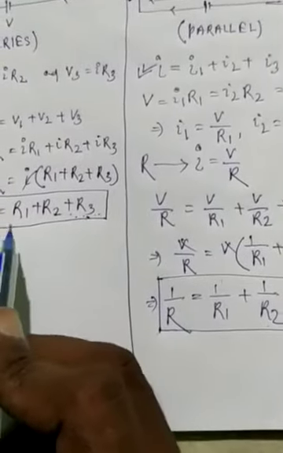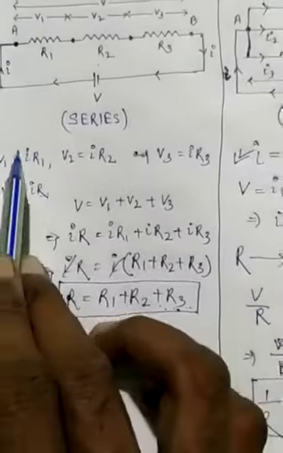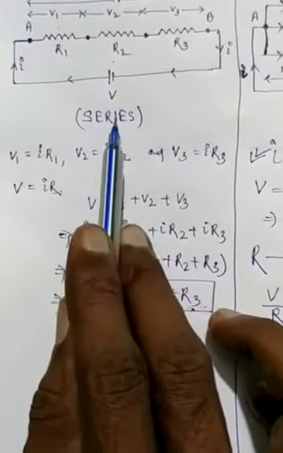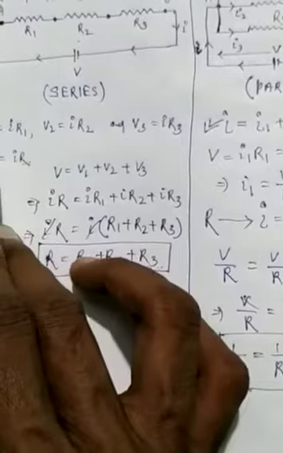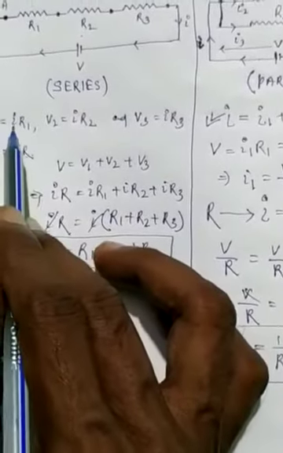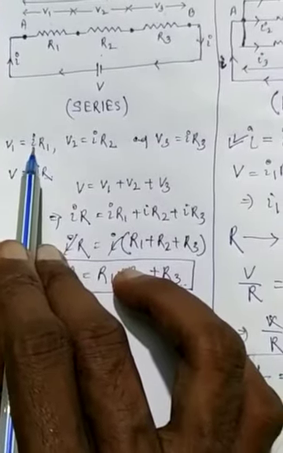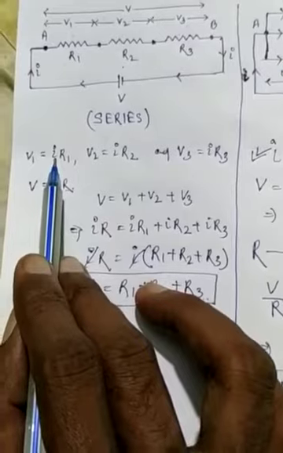In case of series connection, the current through all the resistances is the same. The potential difference across any resistor is proportional to its resistance. The total resistance of the circuit is equal to the sum of individual resistances, including internal resistance of the cells if any.